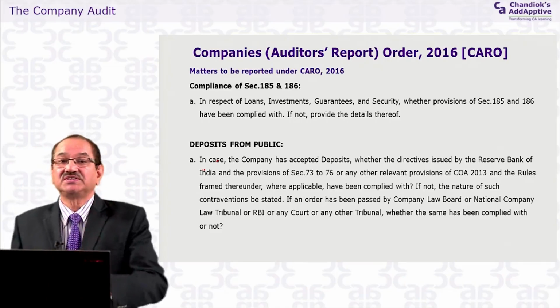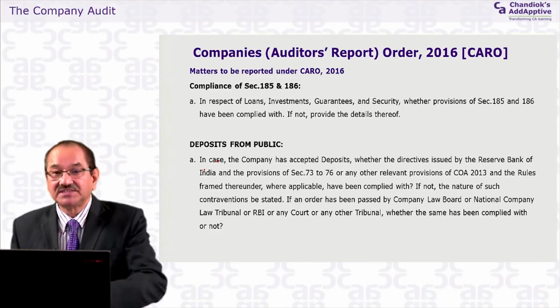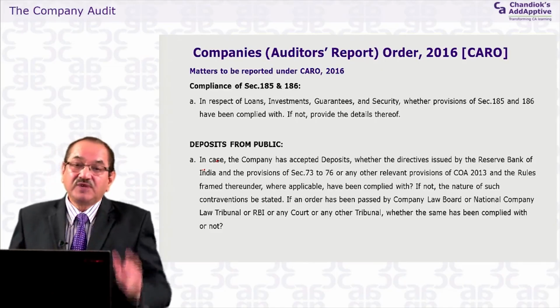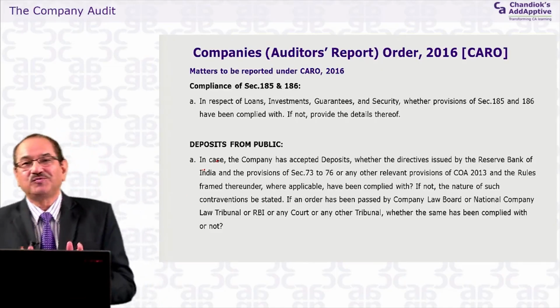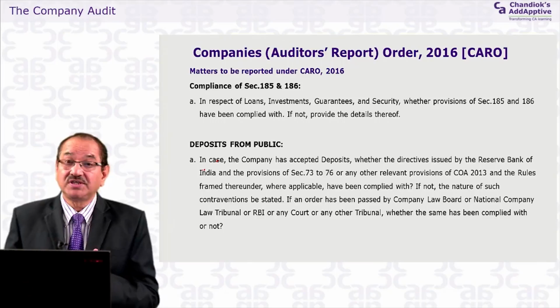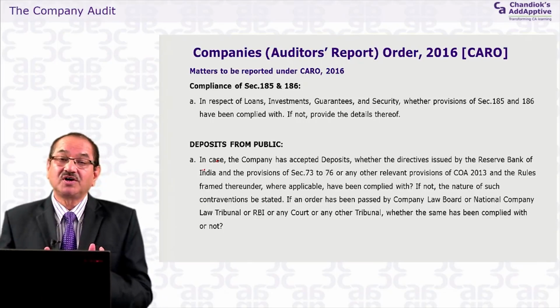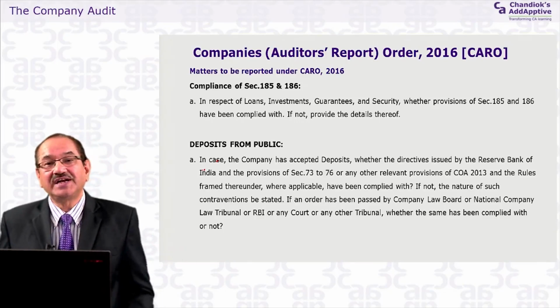What are the provisions? What are the non-compliances that have to be listed here? And when you are listing them, certainly you require audit working papers as audit evidence, because you cannot report anything just because you observed it.